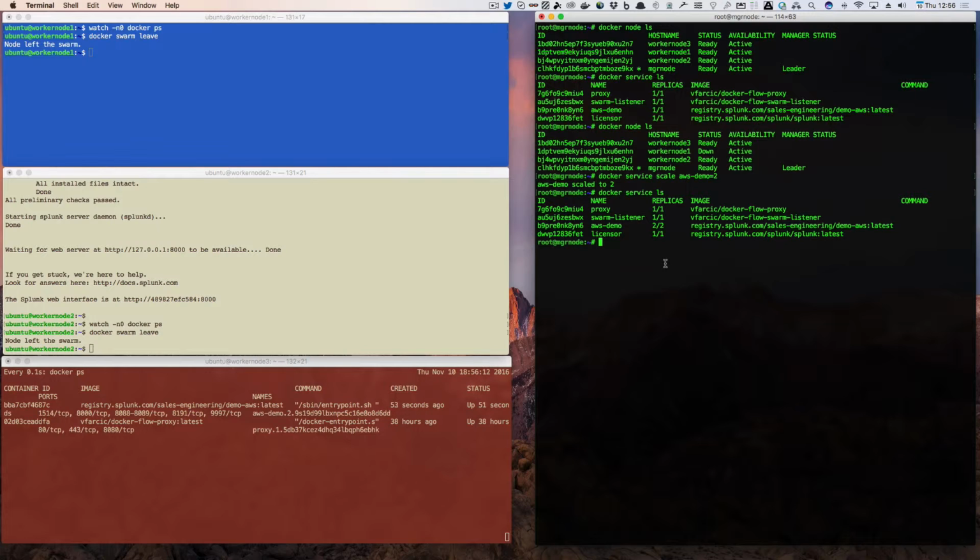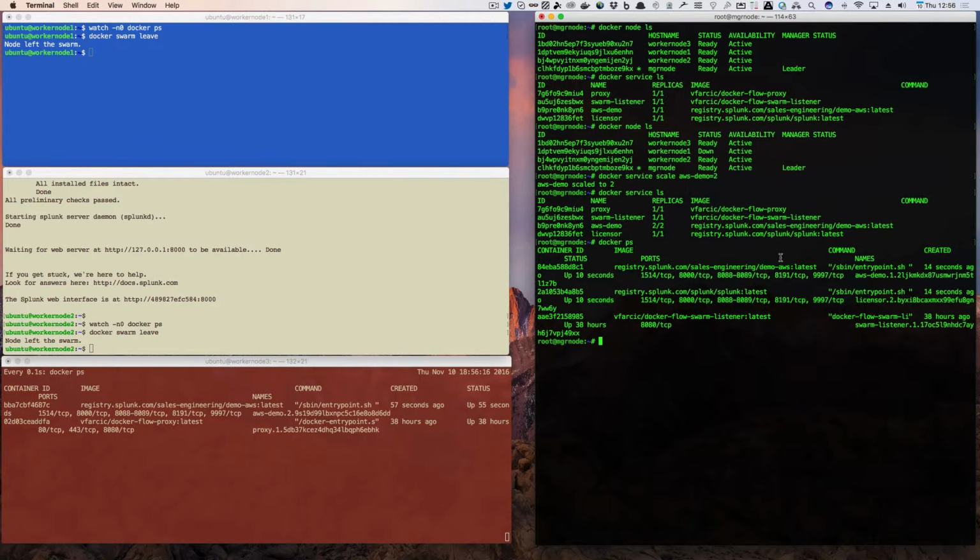But I'll bet you it'll also put it on the swarm manager. docker ps. So if we look over here, we have demo AWS is here, up, and demo AWS is supposed to have 2 replicas. So there's one sitting on the manager node, one on worker node 3, and that Splunk instance, which for my little test was my licenser, is now over on the manager node. How cool is that? I think it's cool.